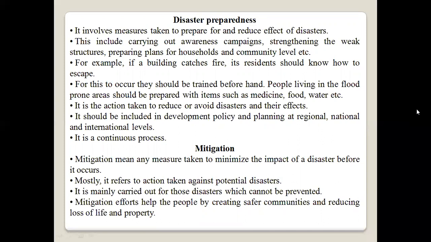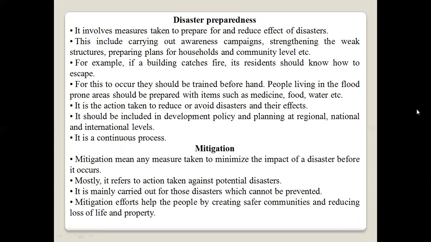For example, if a building catches fire, its residents should know how to escape. For this to occur, they should be trained beforehand. The people living in flood-prone areas should be prepared with items such as medicines, food, water, etc. Prevention is the action taken to reduce or avoid disasters and their effects. It should include development policy and planning at regional, national, and international levels. It is a continuous process.